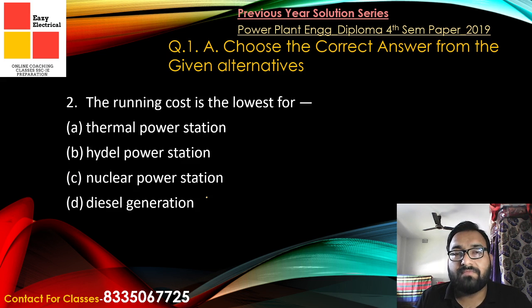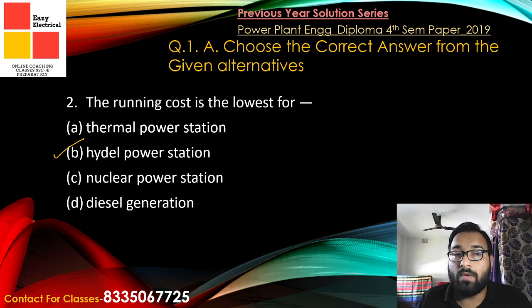Now the next question: the running cost is the lowest for. Running cost means, we generally know one thing, what a capital cost is. Capital cost is what we take into account when we install something. And running cost is whatever costs are incurred during running, after the installation is done. So here you can see the options given: thermal power station, hydel power station, nuclear power station and diesel power station. Out of these 4 options, the correct option is hydel power plant.